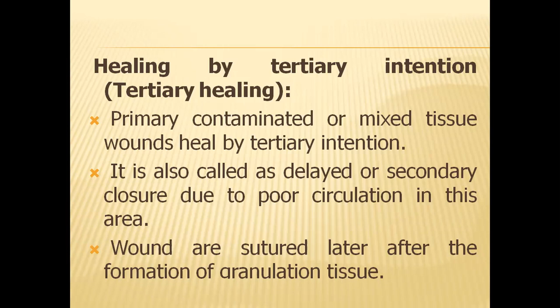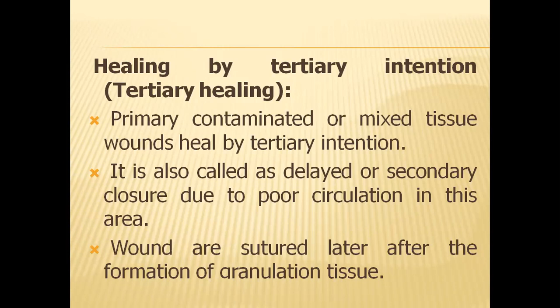It is also called delayed or secondary closure, due to poor circulation in the area, because for any wound to heal properly we need an adequate amount of oxygen. Without proper oxygenation in that area, wound healing will not occur faster. So we need very good blood circulation for any wound to heal.